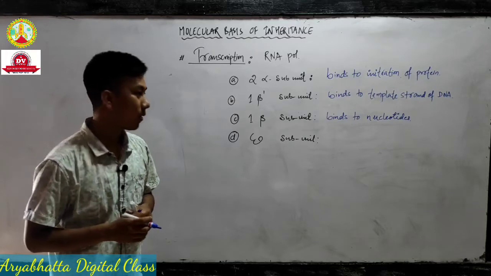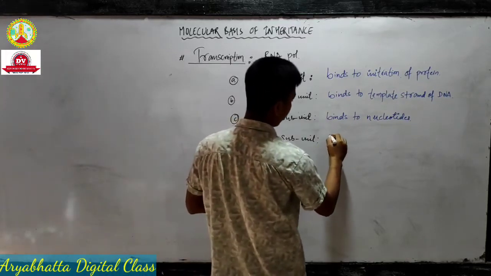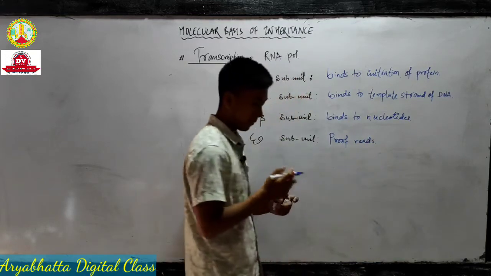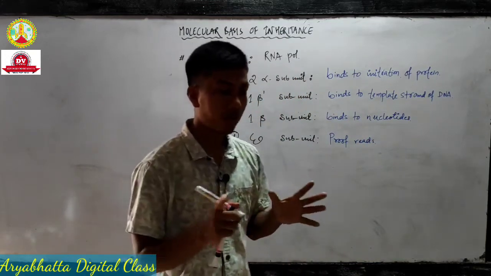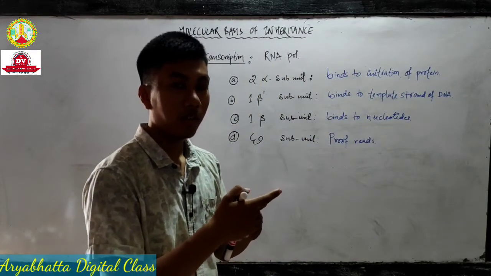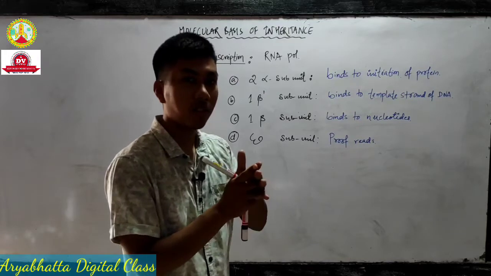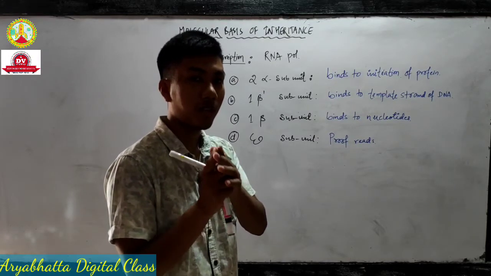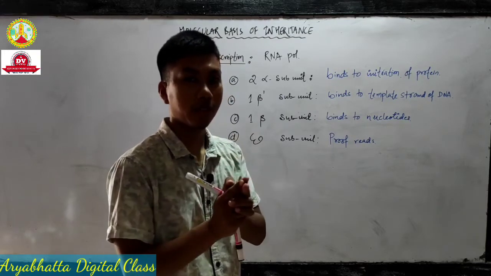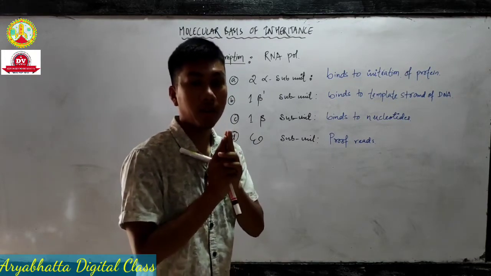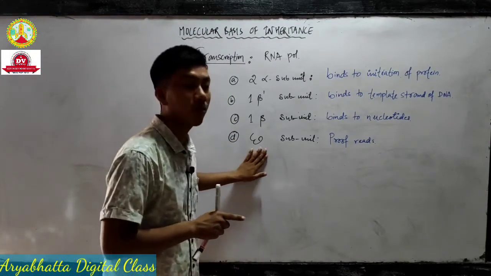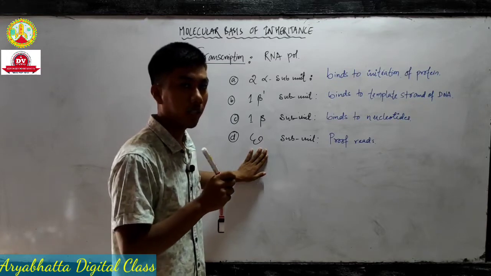Then we have the epsilon subunit. It helps in proofreading of mRNA. When the mRNA carries information from the template strand of DNA and is synthesizing the new strand, if by chance any wrong nucleotide has been added in the mRNA strand, that nucleotide is checked by the epsilon naught subunit, just like DNA replication.